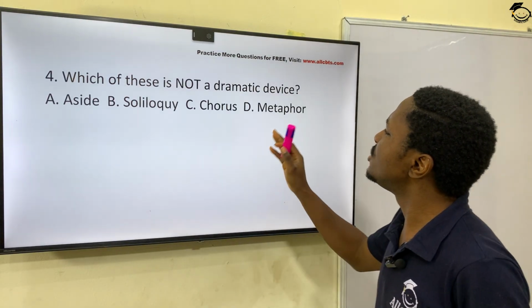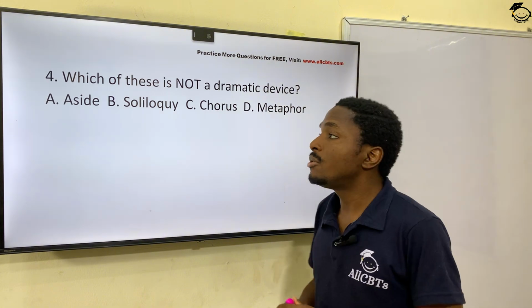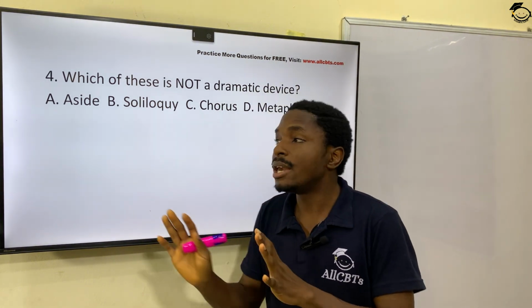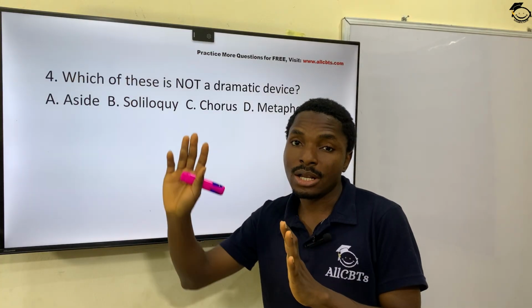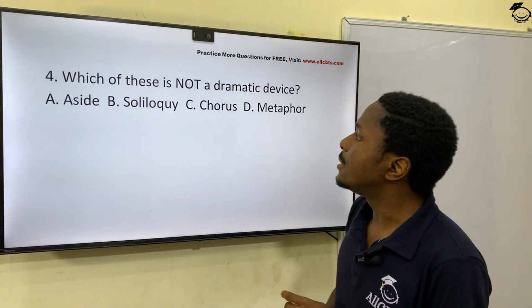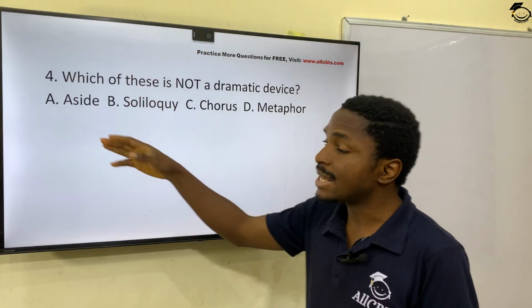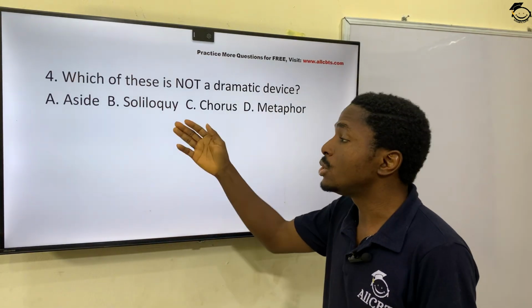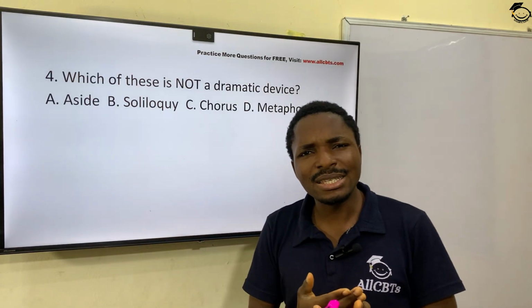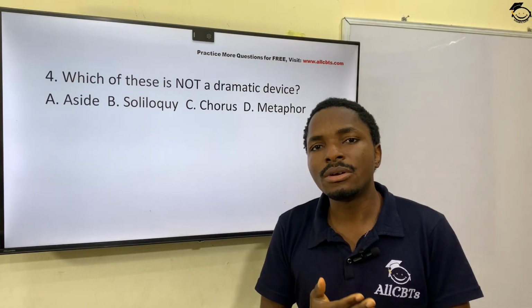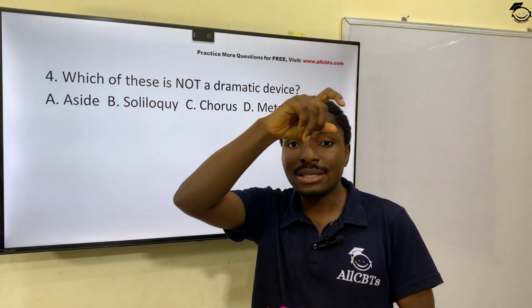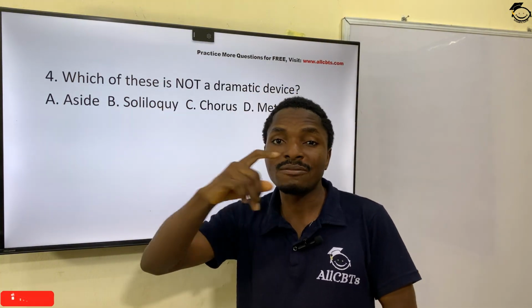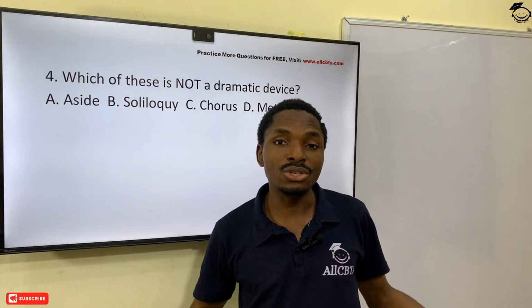Question 4. Which of these is not a dramatic device? Now we have dramatic devices. They help to give our writing meaning. So we have aside, which is a dramatic device. We have soliloquy. You must have seen it in several literary works.